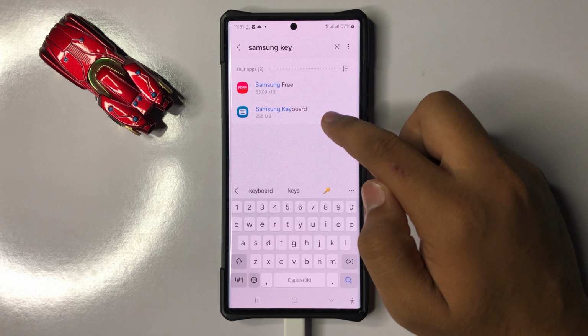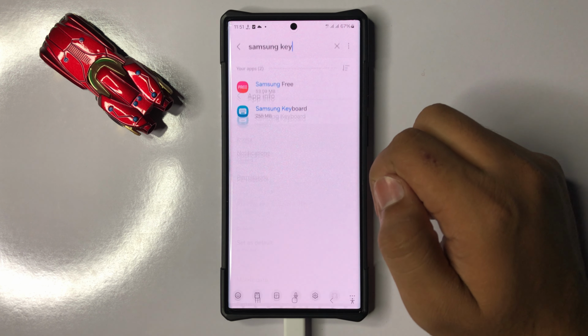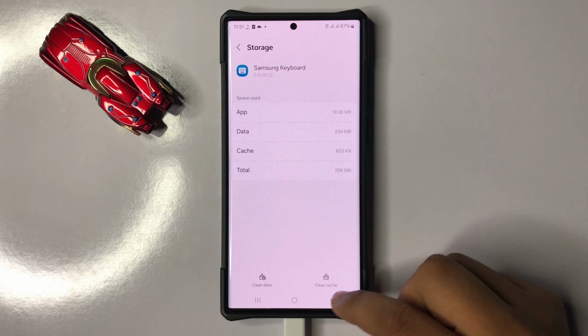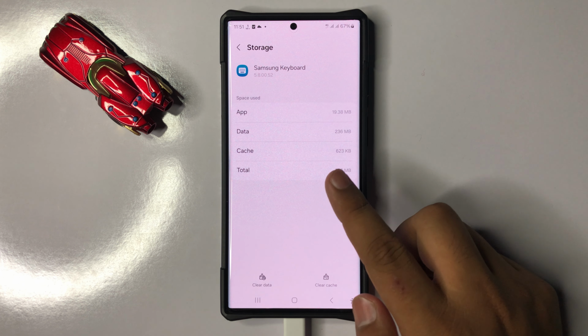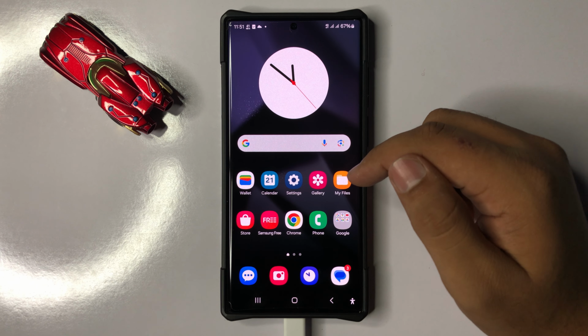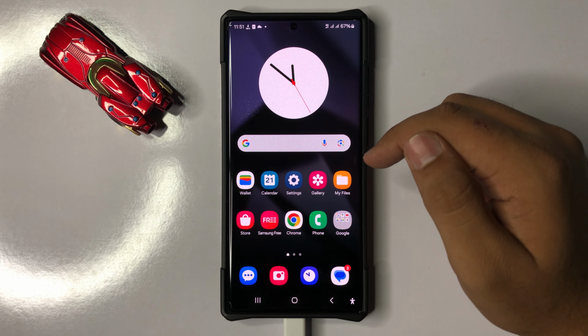So click on the Samsung keyboard option and then go to its storage and then click on clear cache to clear the cache memory of Samsung keyboard. And after that the keyboard disappeared issue will be 100% fixed.